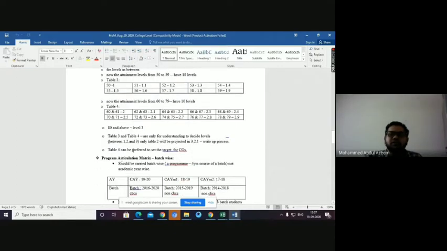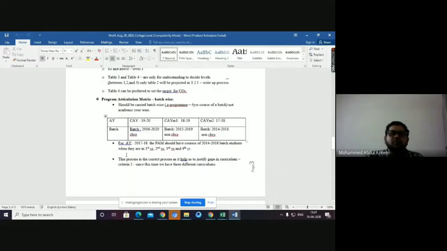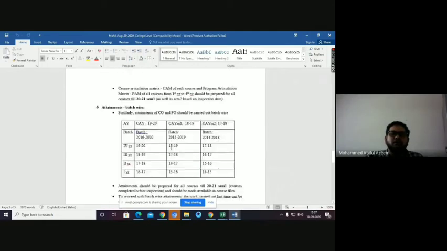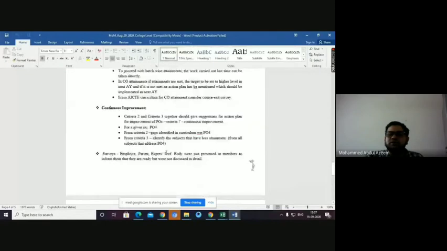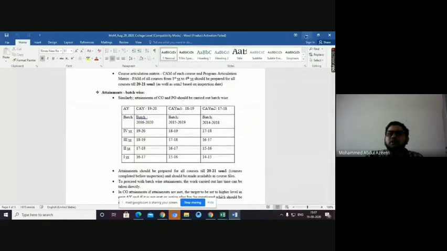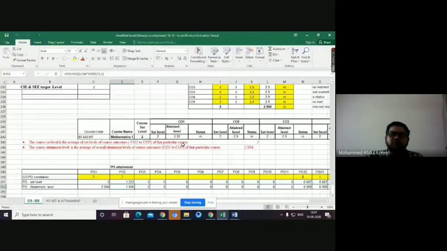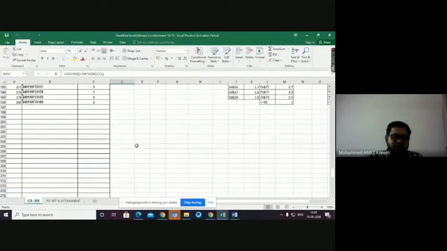And similarly 60, 61 is going to be 2, 62, 63 it is 2.1, like this. This is all we discussed in the last meeting. Keeping in view all these points, now a template is prepared, which I want to share with you, and I wanted to discuss the same.